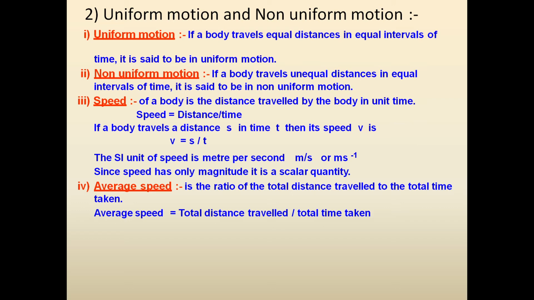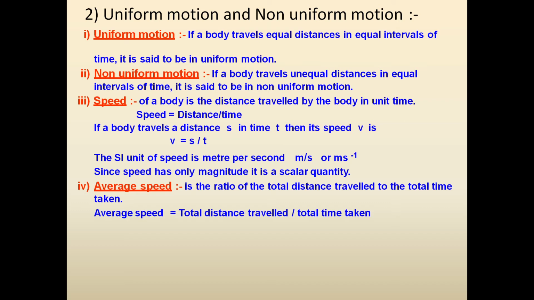Speed keeps on changing. In case of non-uniform motion, if a body is traveling, it is covering more distance in less time, then the speed is more. Whereas if it is covering less distance in more time, it is taking more time covering less distance, then the speed also becomes less. So that is how the speed keeps on changing in case of non-uniform motion.